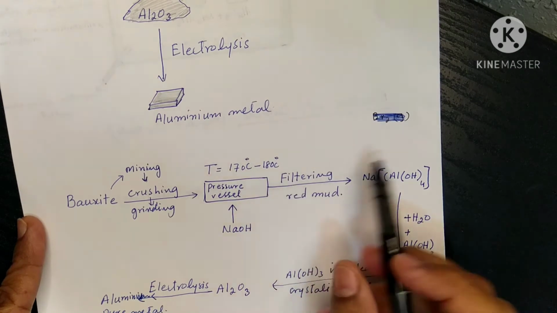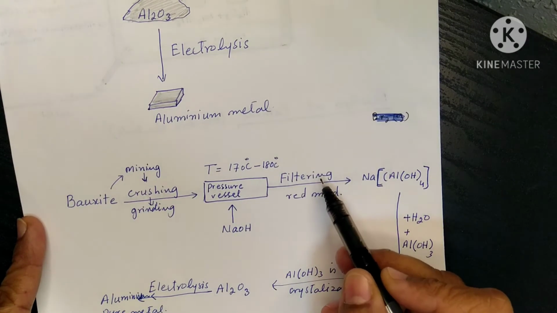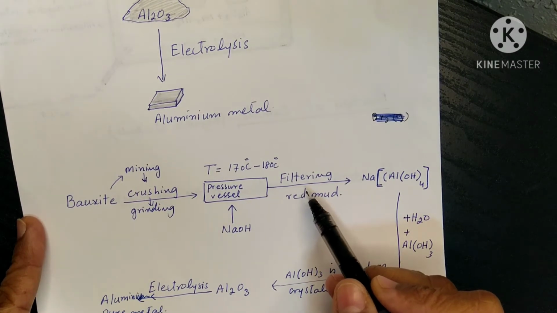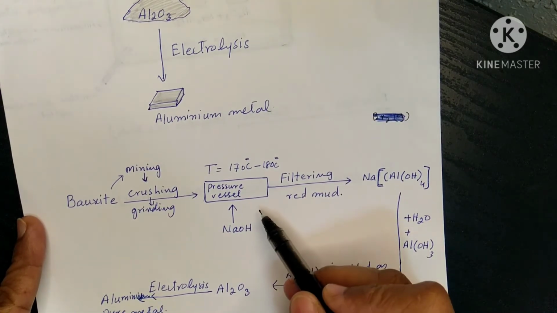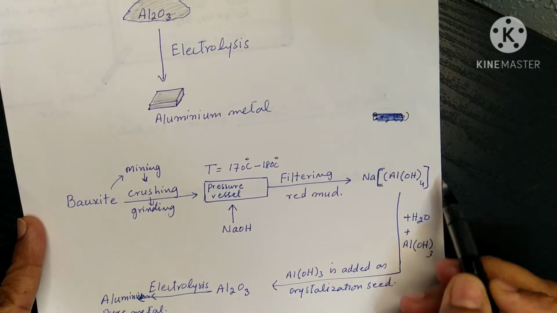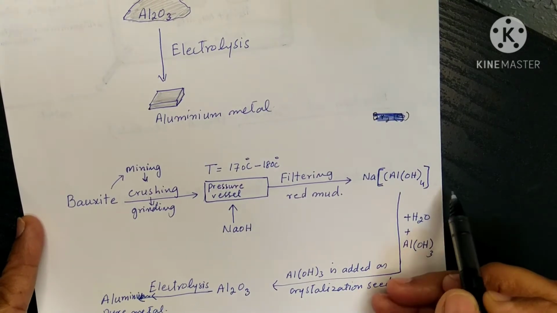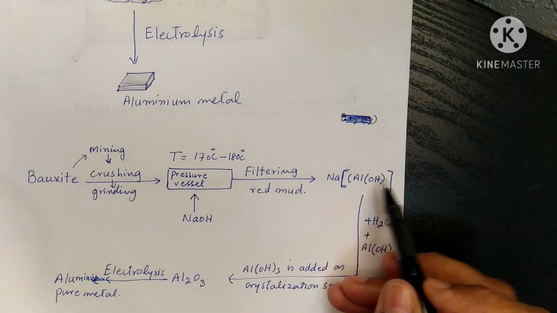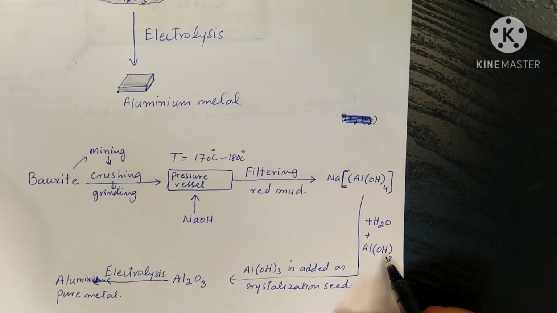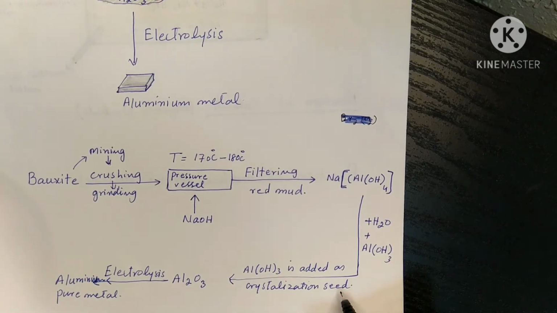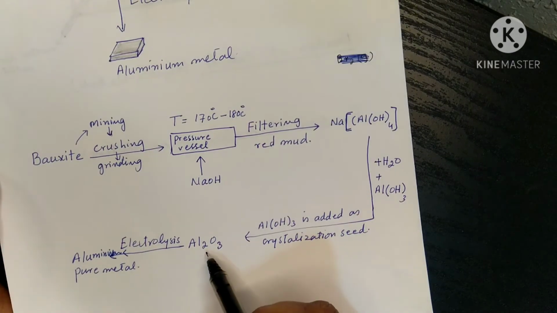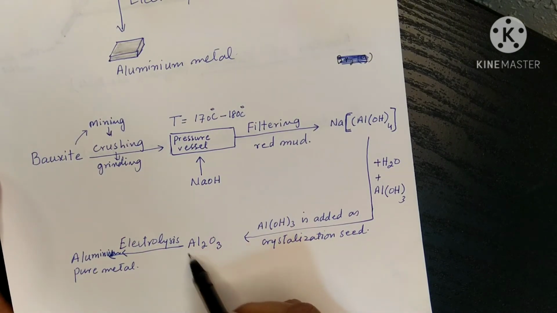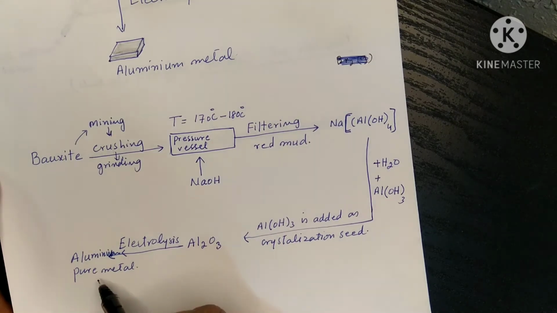In this vessel, all the oxides of iron and silicon and other metals are separated, and aluminium is converted into a complex compound, that is a hydroxide compound of aluminium. And this compound is treated with aluminium hydroxide and water. Aluminium hydroxide is used as a crystallization seed. So this complex compound is converted into aluminium oxide, and aluminium oxide is then electrolyzed, and we will get the pure metal.